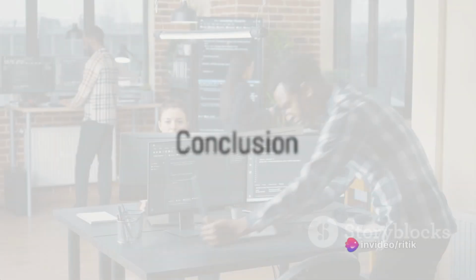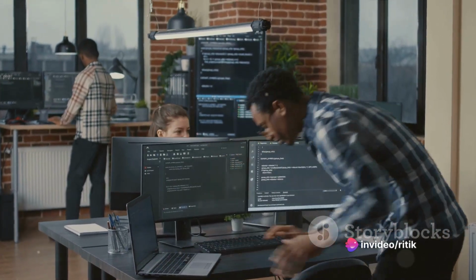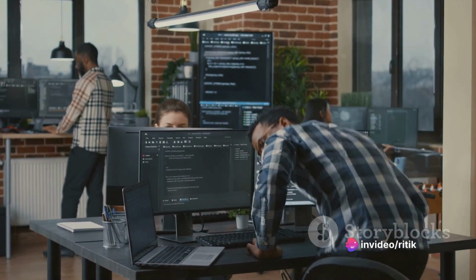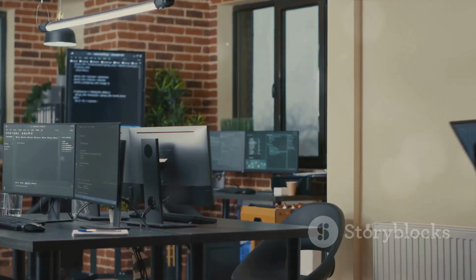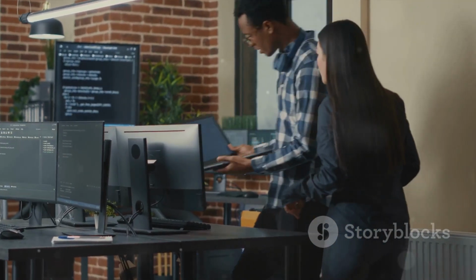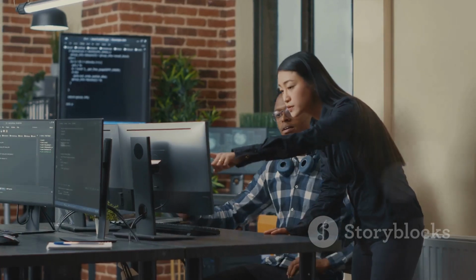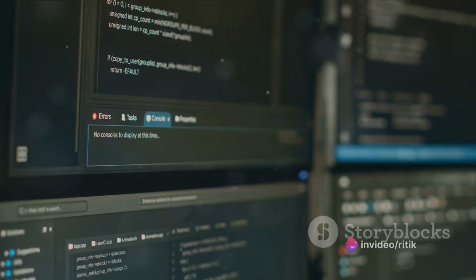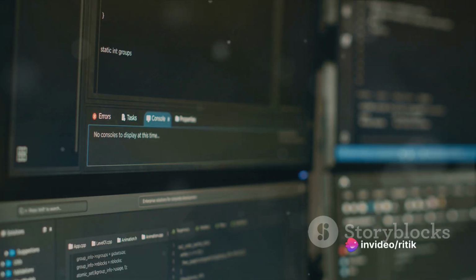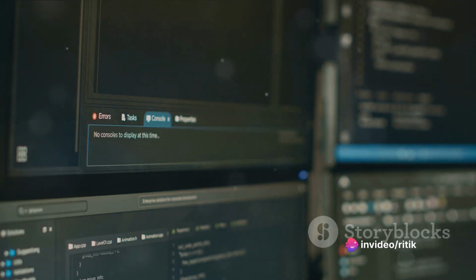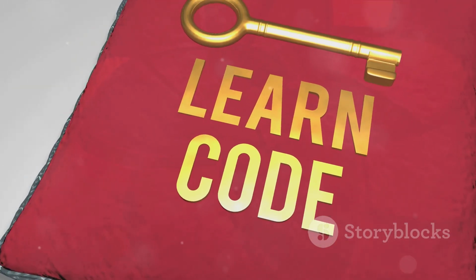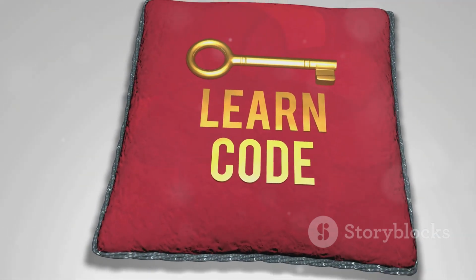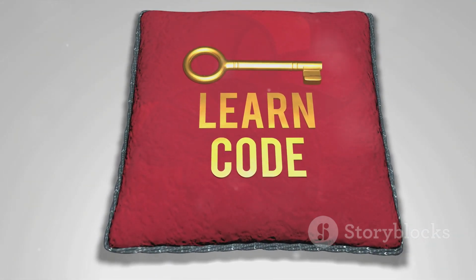So there you have it, the principles that guide the work of software engineers. We started with the DRY principle, urging us not to repeat ourselves, to keep our code clean and maintainable. Then, we moved on to the SOLID principles, the cornerstone of object-oriented software design. These principles ensure our classes are well-structured and our systems are easy to extend and maintain. Next, we tackled the KISS principle, a reminder to keep things simple and avoid unnecessary complexity.